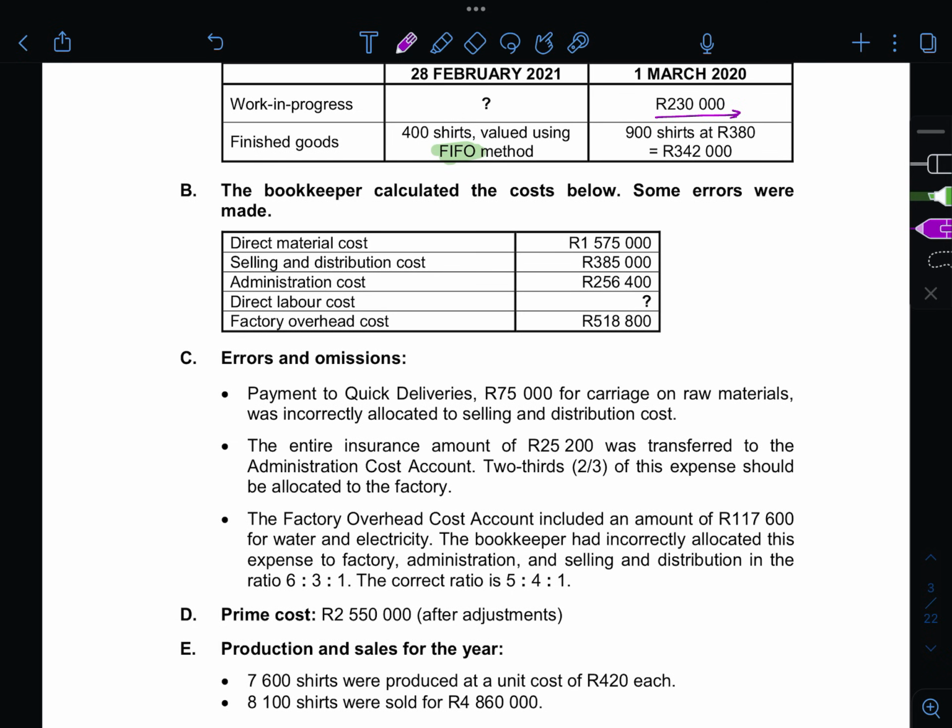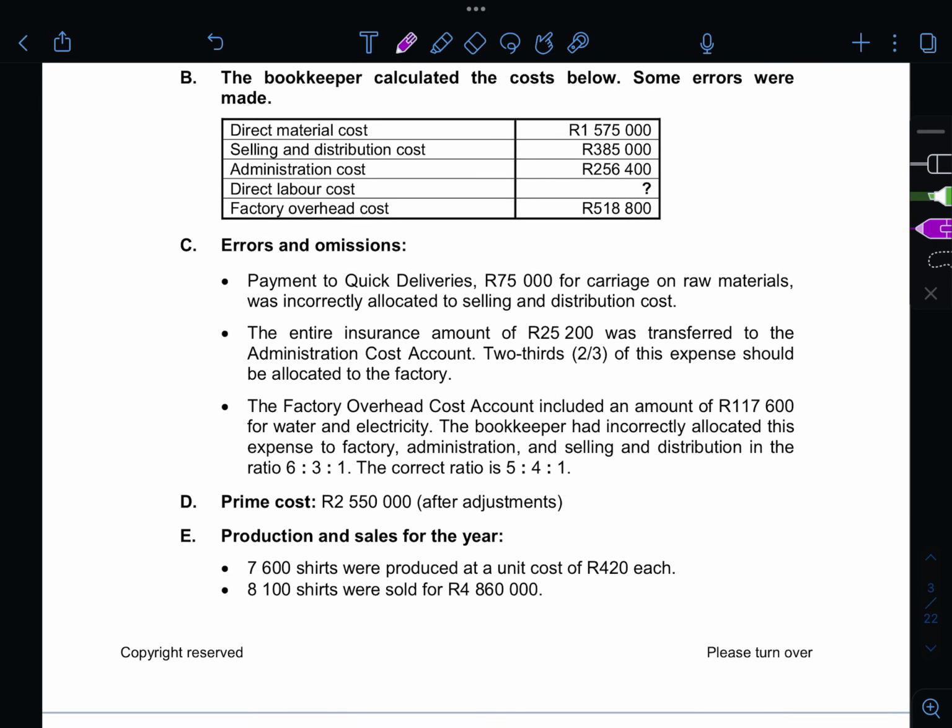And then B, it says the bookkeeper calculated the costs below. Some errors were made, and that simply means that we have to adjust most of these amounts. The first one on the information sheet says payment to Quick Delivery, 75,000 for carriage on raw materials, was incorrectly allocated to selling and distribution cost.